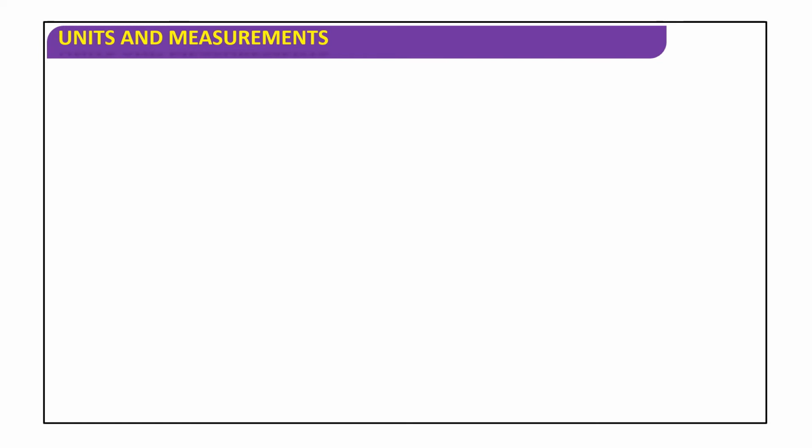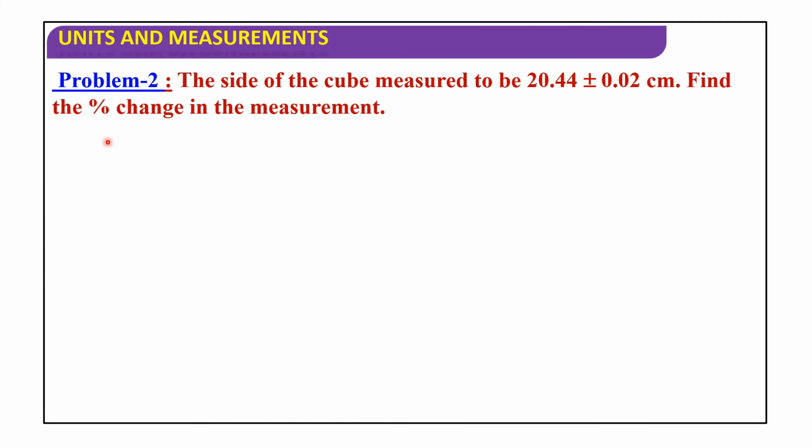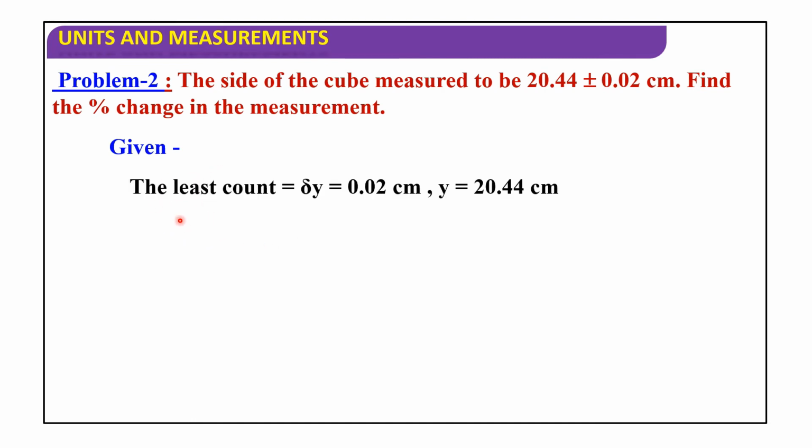Okay. Next, problem number 2. The side of the cube is measured to be 20.44 plus or minus 0.02 centimeters. Find the percentage change in the measurement. Now let us go to the solution. Given the least count delta y is equal to 0.02 centimeters and y is equal to 20.44 centimeters.